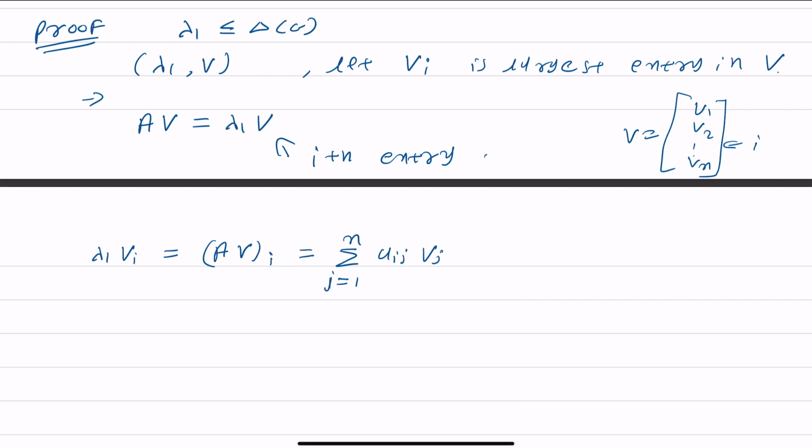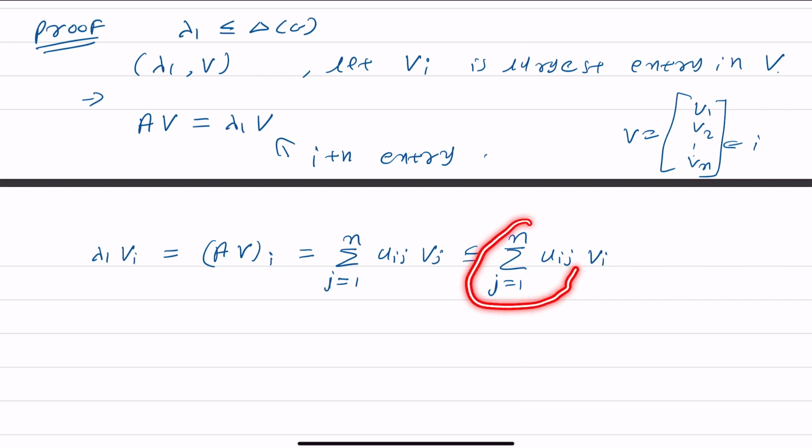Since the ith entry is the largest entry, we replace vj with vi. Since we are replacing with a larger entry, the next quantity is higher or equal. So the summation of j equals 1 to n of aij times vi.